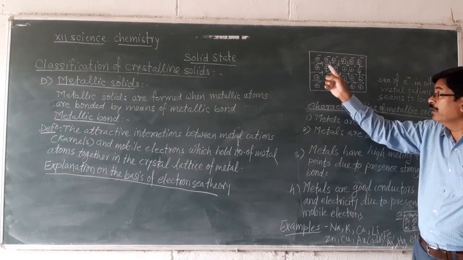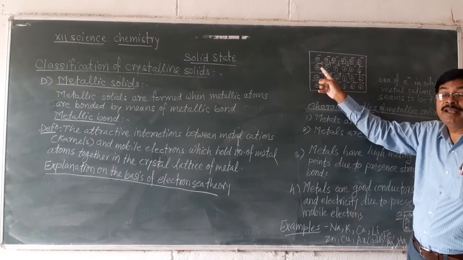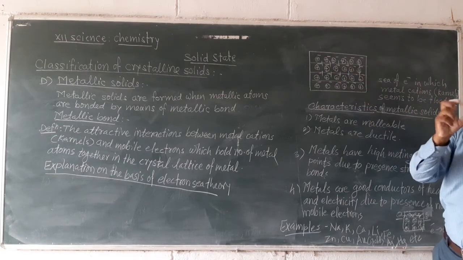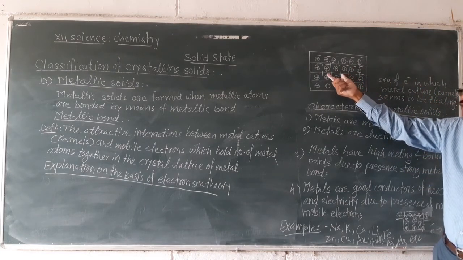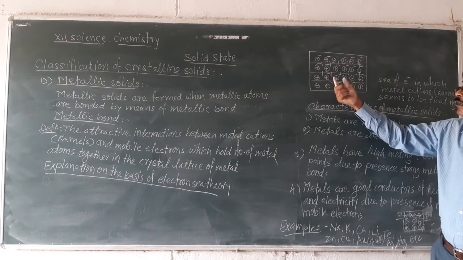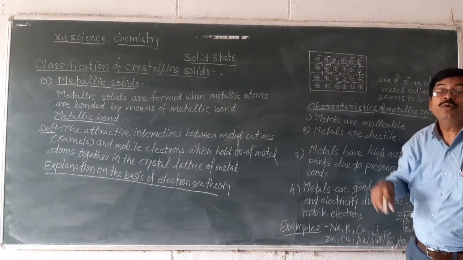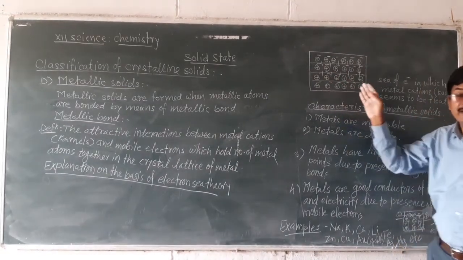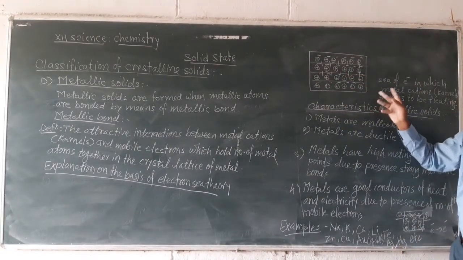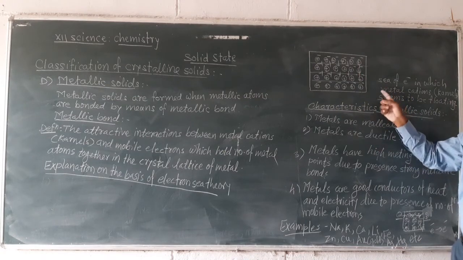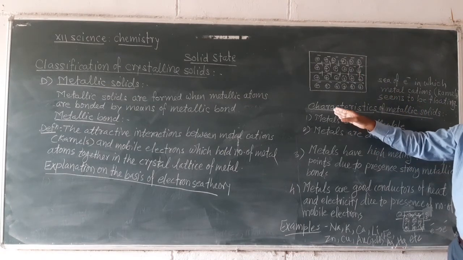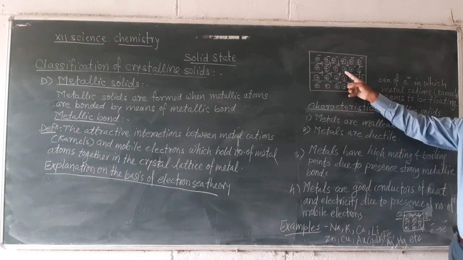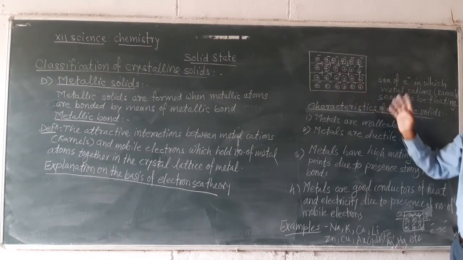And when these mobile electrons come in between two metal cations, both the metal cations start attracting these mobile electrons towards themselves. Indirectly, every two metal cations attract one another. In this way, all the metal cations in the same metal are held together by means of metallic bond. Now, the characteristics of metals depend upon the number of mobile electrons and metallic bonds formed.